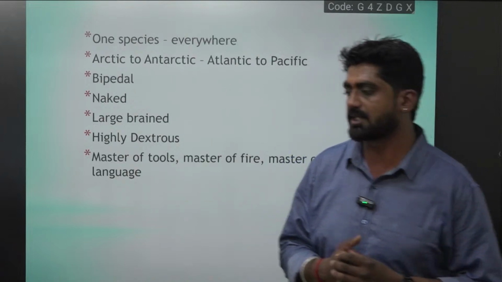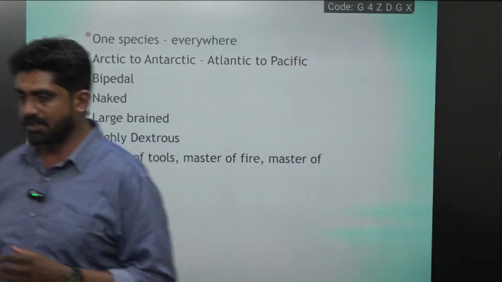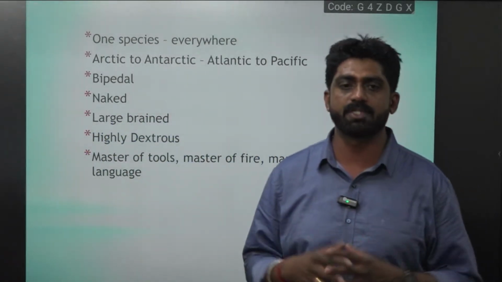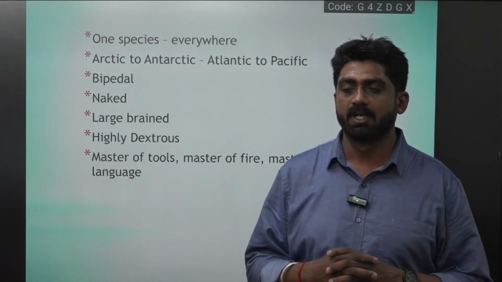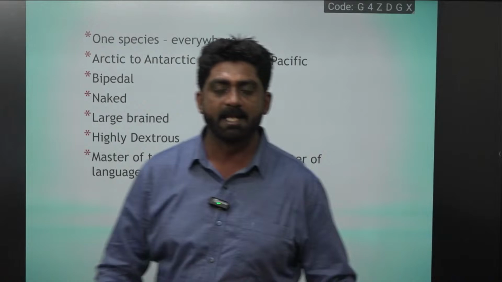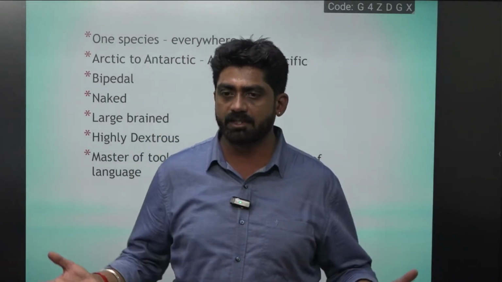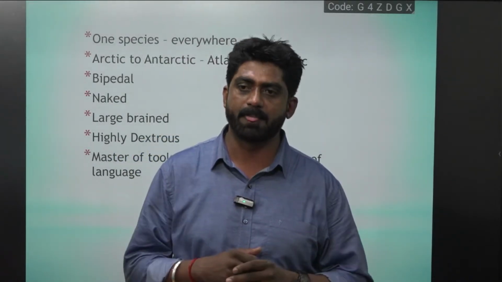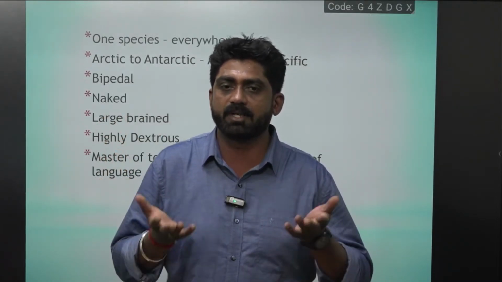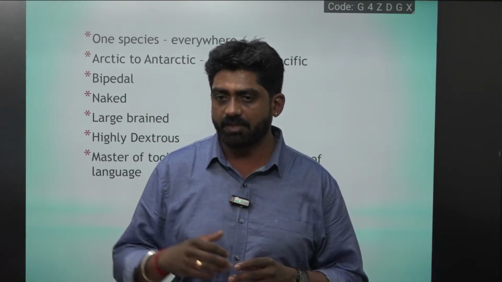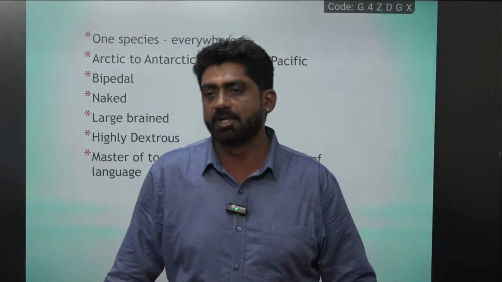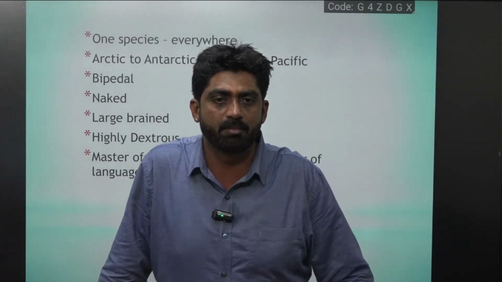For instance, I'll tell you. Since there were changes in geography or climatic conditions, and as we know that we Homo sapiens, or the mammals particularly, are warm-blooded animals. Warm-blooded animals means irrespective of the temperature outside my body, inside my body the temperature remains the same. When the temperature is extremely cold, I start to shiver and increase my body temperature. When it is extremely hot, I start to sweat and reduce the temperature. This is how I maintain the body temperature. That is what we call warm-blooded animals.